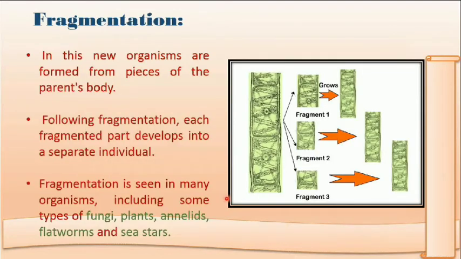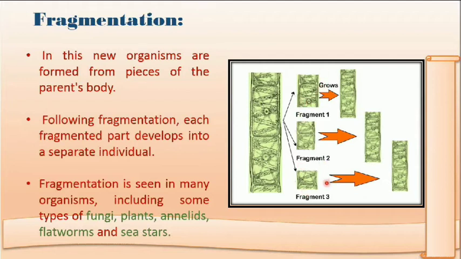Next is fragmentation. It is also an important part. In fragmentation, the body of the organism is broken down into small pieces, and the parent's body forms new organisms after breaking down into fragments. See, here are the fragments of the main parent body.